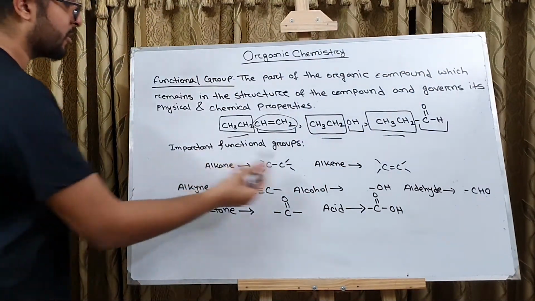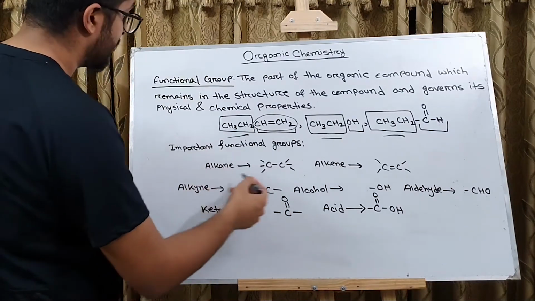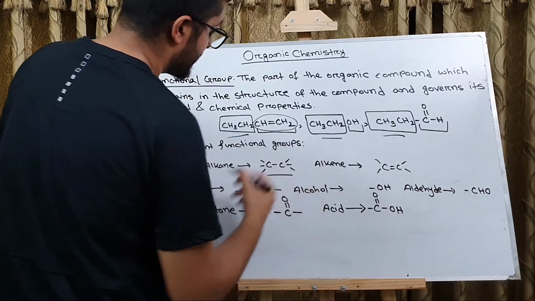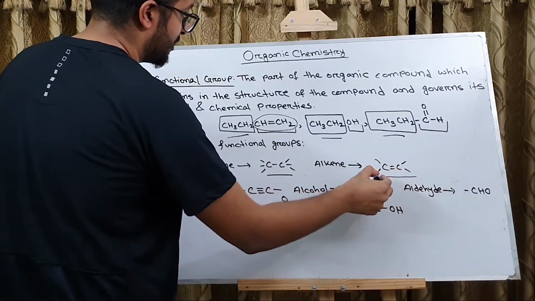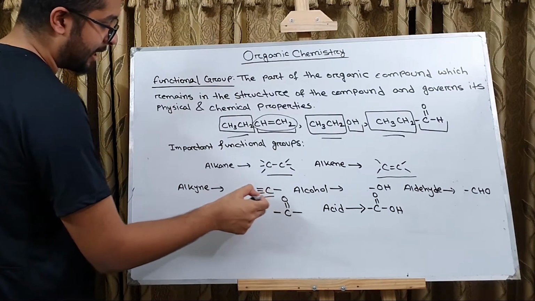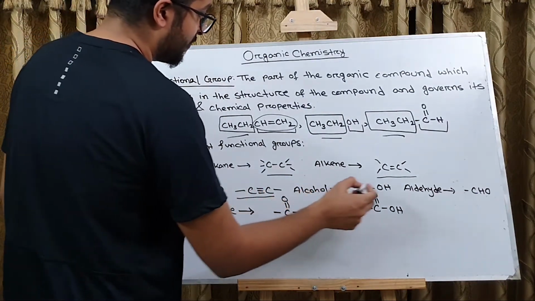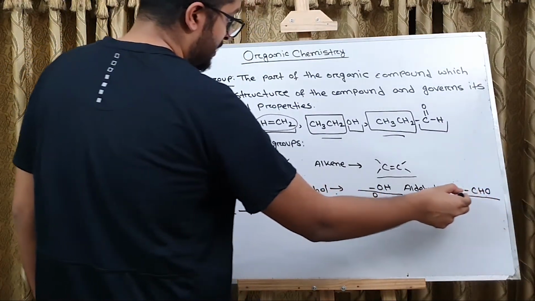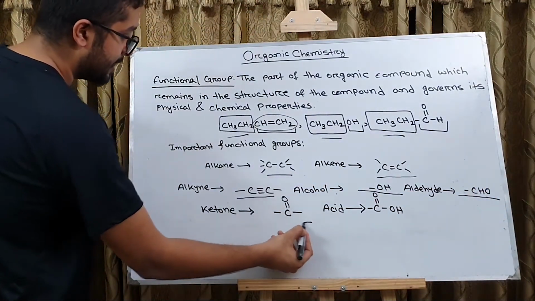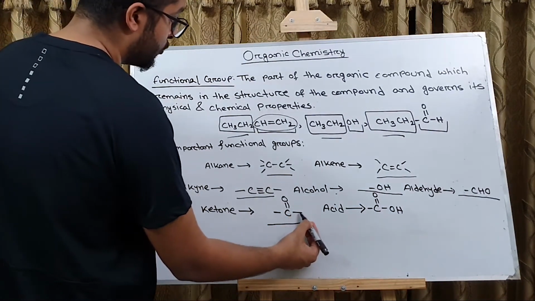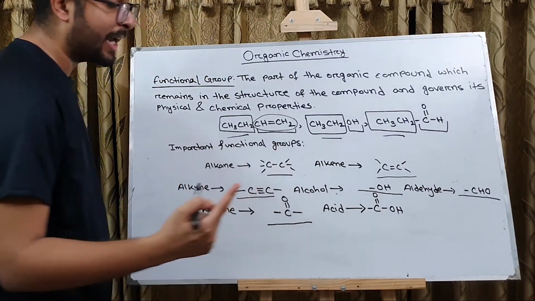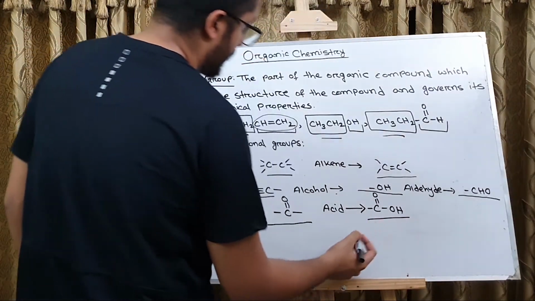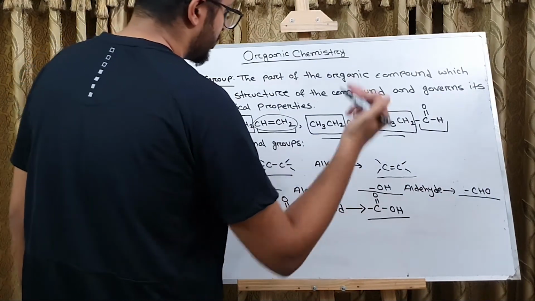Now we have many functional groups in organic chemistry. Here are some of the important ones. In the case of alkane, the functional group is the carbon-carbon single bond. For alkene, it is the carbon-carbon double bond. For alkyne, it is the carbon-carbon triple bond. For alcohol, the functional group is OH. Then for aldehyde, we have the functional group CHO. For ketone, it's C double bond O, where the two arms of the carbon are fulfilled by what? Alkyl groups. Then we have acid, whose functional group is COOH.